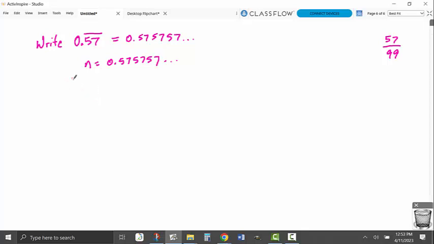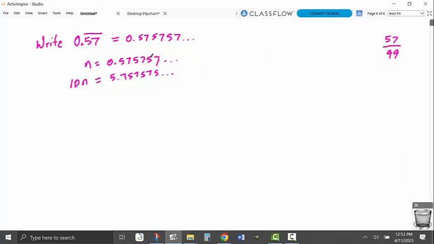Now, if I do 10 times n, the decimal moves over 1, and I get 5.757575 repeating. The problem is, I want to subtract these so the repeating decimal part will disappear. I need to get rid of the repeat. But if I tried to do that forever, how do I do 7 minus 5?